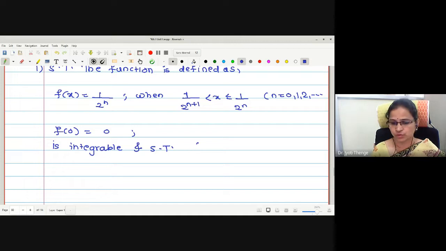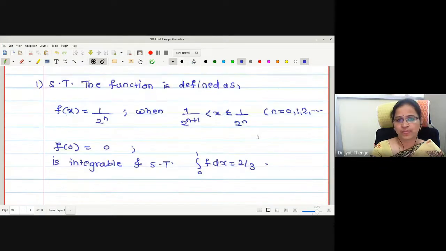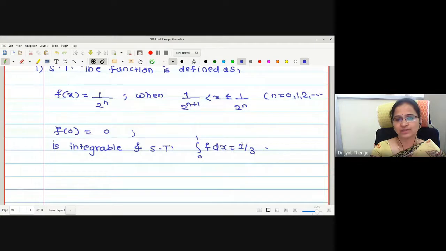whether it fits into any one of the criteria or not. And show that the integration value is 2 by 3 as well. As it asks us to find the integration value, one may say that the function is integrable. But first we have to check integrability or not. Okay?